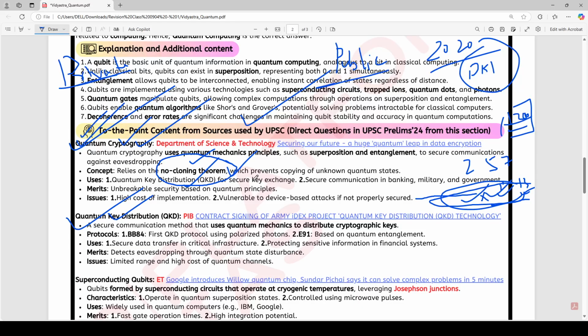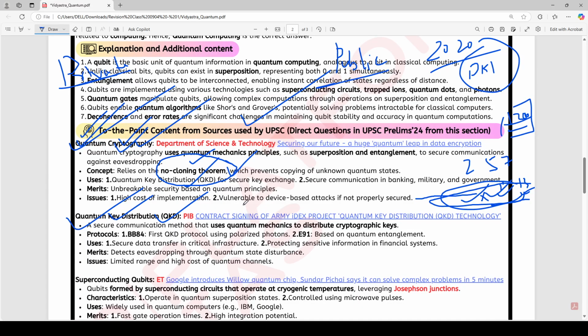Okay, so now what we do is we do not send the message first, we send the key, like a test key. If somebody is interfering, the original message won't be sent, it will stay safe. So again we will send the key. Now if there is no tampering, then the original message will be sent. So this is how quantum key distribution and quantum cryptography work.